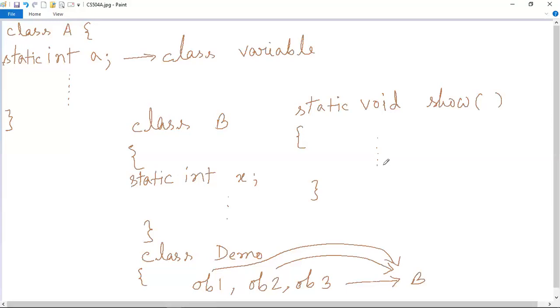Now, you know what is a block. You have already learned about blocks. Till now, you have learned about blocks like, say, this one. This one is a class block. Here, the block starts in this opening brace, and here the block ends in this closing brace. So this is the class block. Similarly, this one is the class block. So we can say that this is the block of class B.